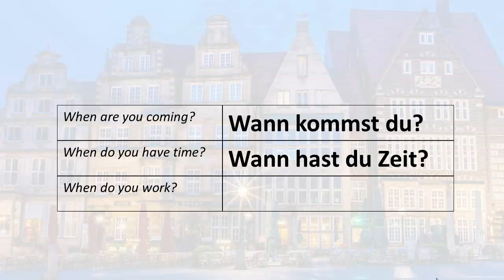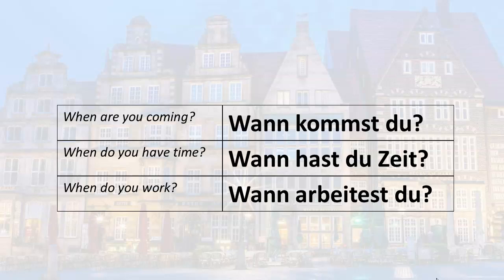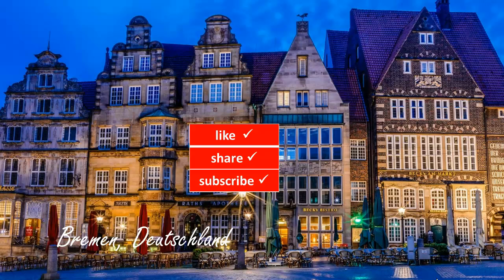And finally the last one, when do you work? So this is the verb arbeiten, arbeiten. So du arbeitest, you work, du arbeitest. Reverse the word order, arbeitest du. Wann arbeitest du? When do you work?